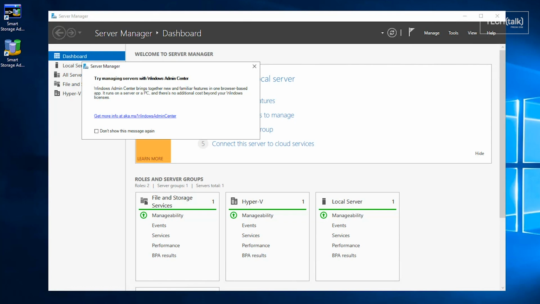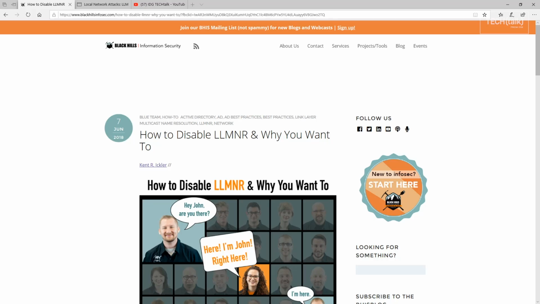I've seen online several talks and discussions about Active Directory attacks, and it made me start thinking about it. Sometimes we have legacy settings left behind and we don't even realize they're there. For example, there's something you may not even know about called LLMNR. And back in June of 2018, the Black Hills Information Security blog indicated that you probably want to disable it and why you want to.